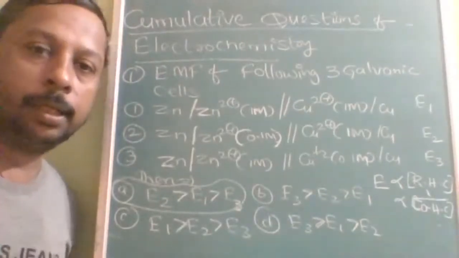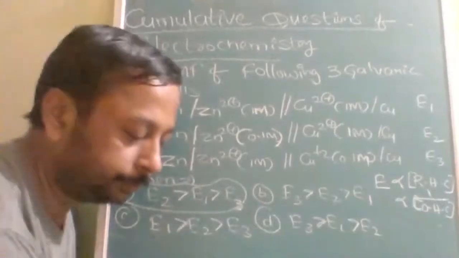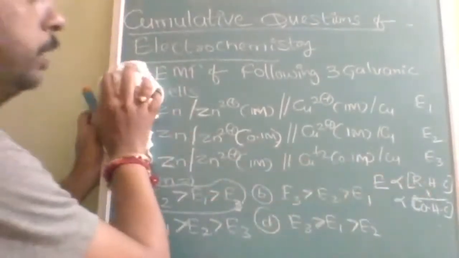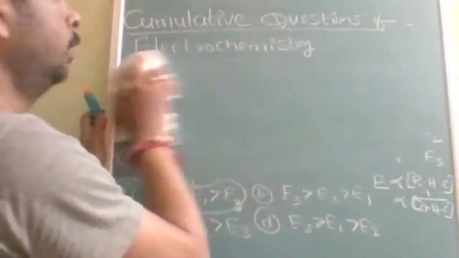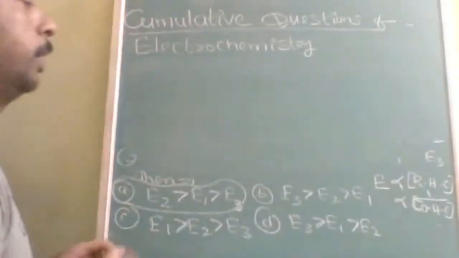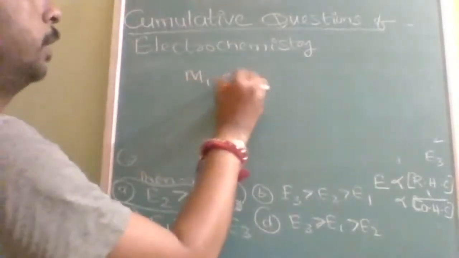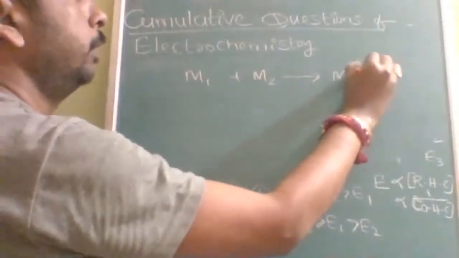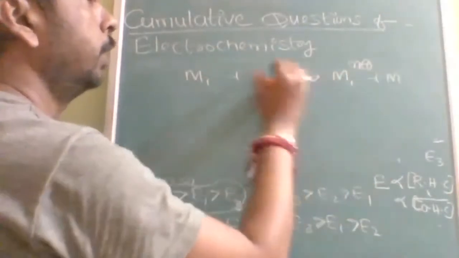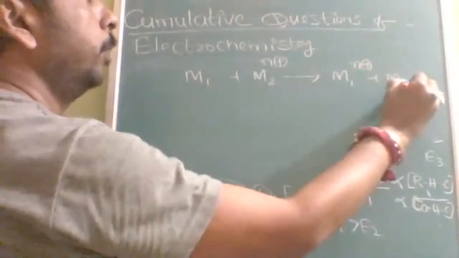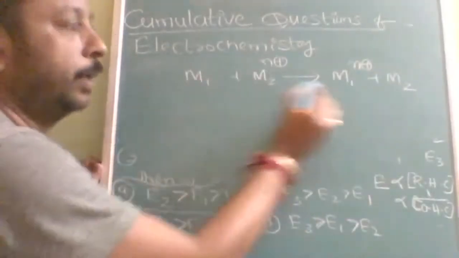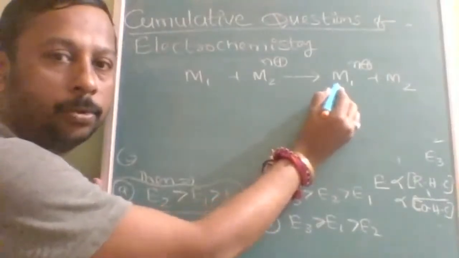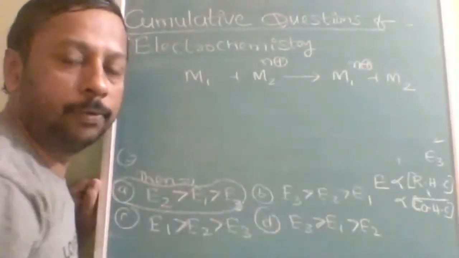Is this clear? If not clear, I will explain through the formula. So how I got this relation, I will explain. I am erasing this question. For example, if we have two metals, M1 and M2, here M1 is converted into M n+ and M2 n+ is converted into M2. So M1 is undergoing oxidation, therefore it is the anode. M2 is undergoing reduction, therefore it is the cathode.